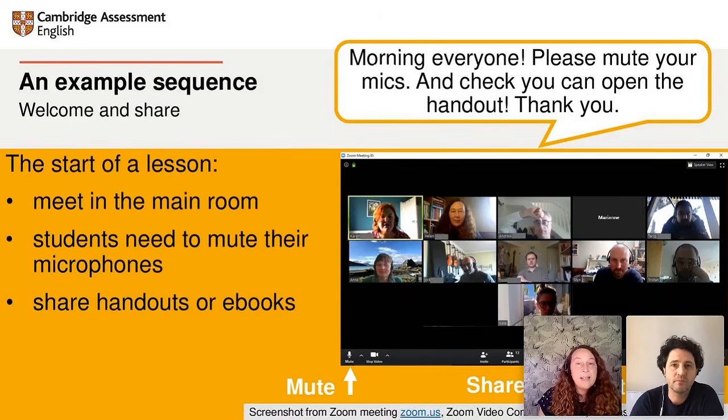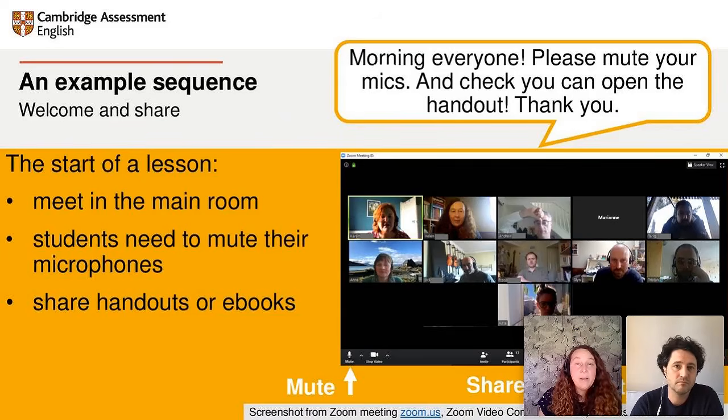The start of the lesson is a good time to share any handouts, either by dropping a document into the chat box or sharing the link to where you've saved it in your school system, for example. Or if you sent handouts by email, maybe checking students have received them, or making sure that the students have their ebook open in the right place if you're using an ebook.